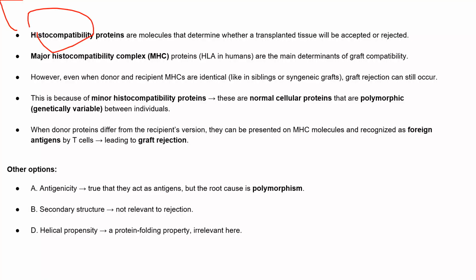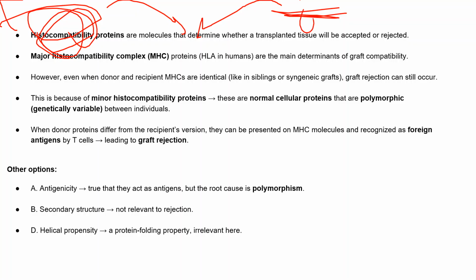So we know that histocompatibility proteins are, as the name suggests, about histocompatibility. That is, when we have to transplant any tissue, whether it is compatible with the proteins. So basically, there will be protein compatibility, right? If these proteins are the same as in another individual, they will not act as an antigen when we add them to another person. So these are the proteins that determine whether they are compatible with the host. Histo means host compatibility. So we call these histocompatibility proteins.